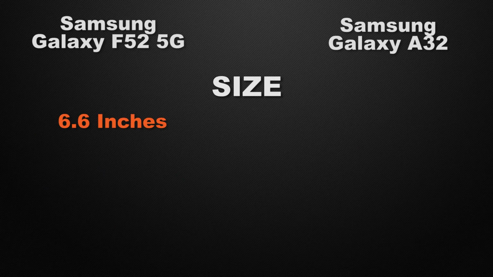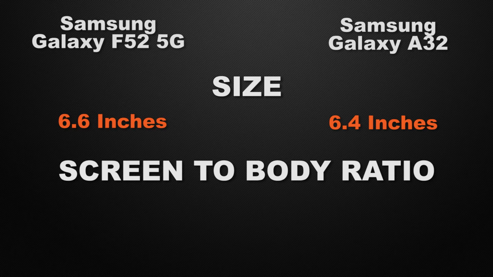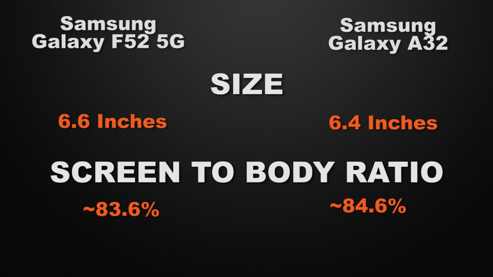Moving to the display features of the devices, let's start with the display size of the devices. F52 has a 6.6 inch display, whereas A32 has a 6.4 inch display. So the winner here is F52 because it has a bigger display. And about the screen to body ratio of the devices, F52 has approximately 83.6%, whereas A32 has 84.6%. So it's a tie because both of the devices have approximately the same ratio.